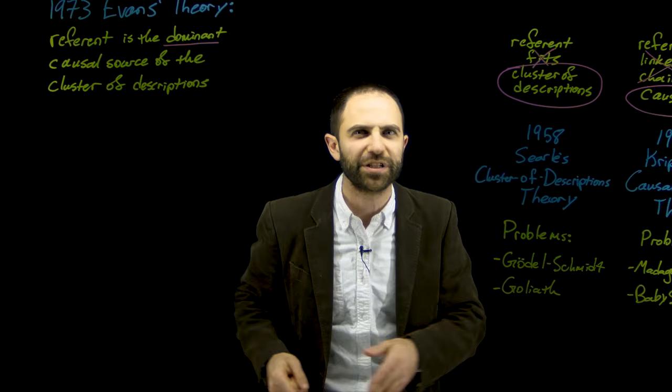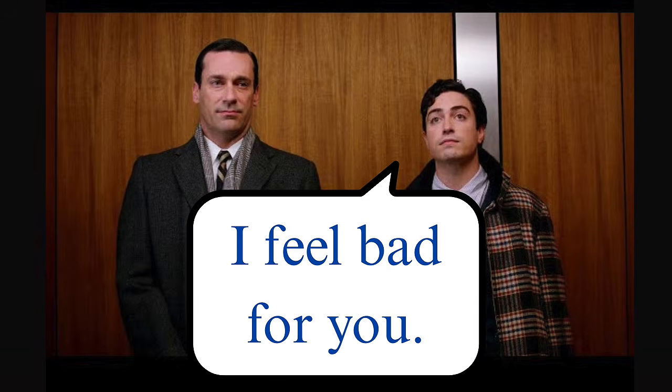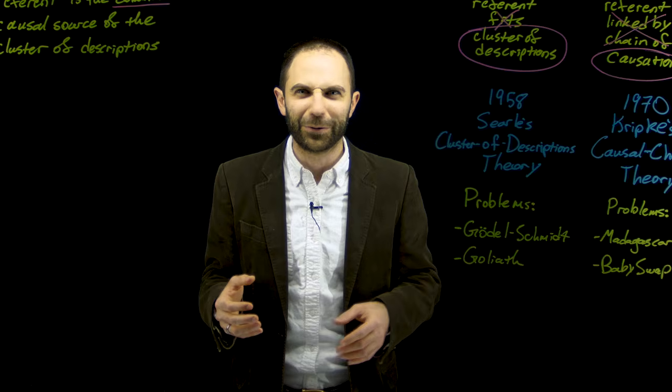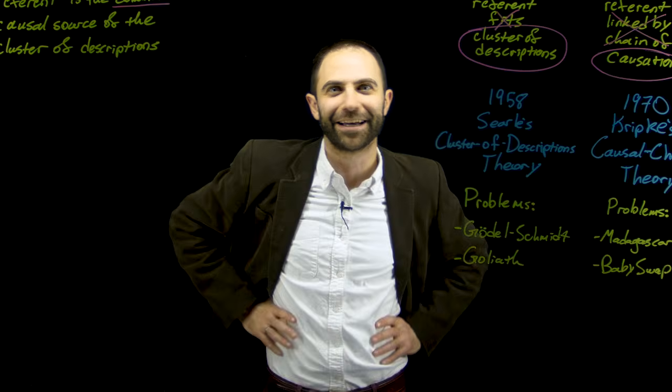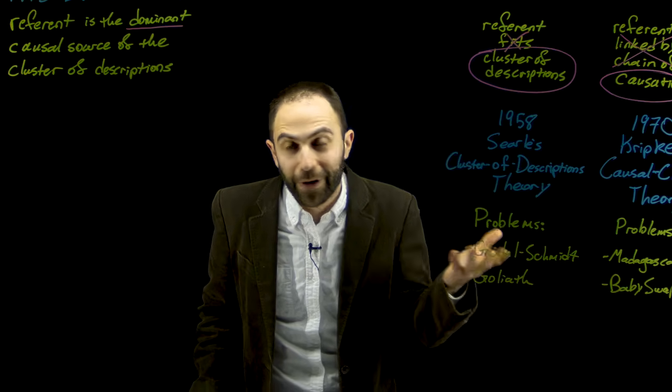And there's this scene where he's been really mean to this guy. It's been like cruel. And the guy in the elevator says to him, I feel bad for you. And Don Draper is just like, I don't think about you at all. And that's a good line, but that's mean, okay. Anyway, at some point in this show, it's revealed, sorry, I'm gonna ruin the show, I haven't even watched it.